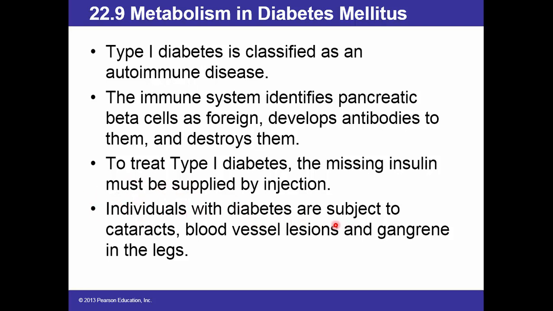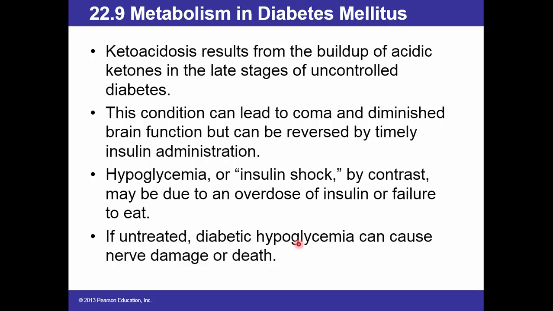Individuals with diabetes are subject to cataracts, blood vessel lesions, and gangrene in the legs. Now, ketoacidosis results from the buildup of acidic ketones in the late stages of uncontrolled diabetes. This condition can lead to coma and diminished brain function, but can be reversed by timely insulin administration.